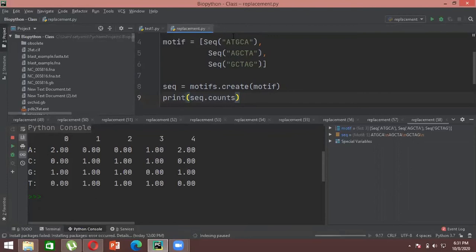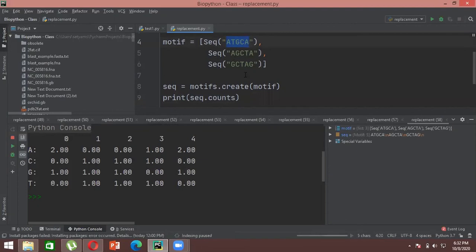At the first position A never appeared, so 0. At the second position A also never appeared, so 0. At the third position A appeared once, so 1, and at the fourth position A appeared 2 times, so 2. In a similar way, it shows for C, G, and T. So this shows your count for the specific nucleotides inside the motif that you have created. Basically, a motif here means a small segment of DNA, specific sequences that we are focusing on.